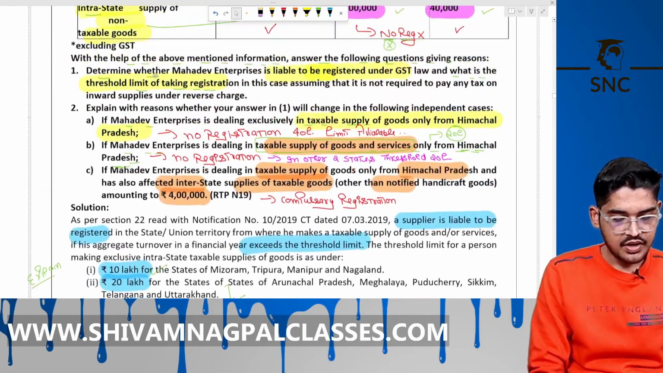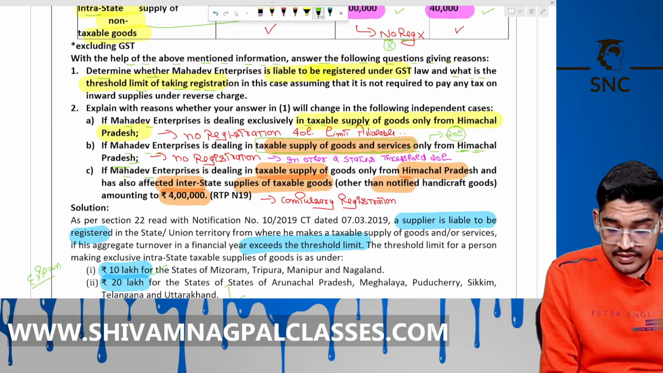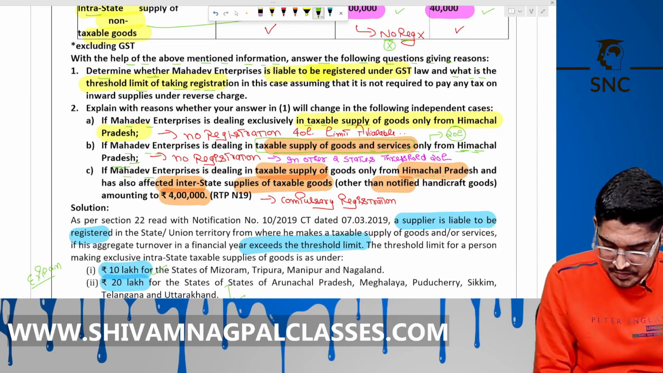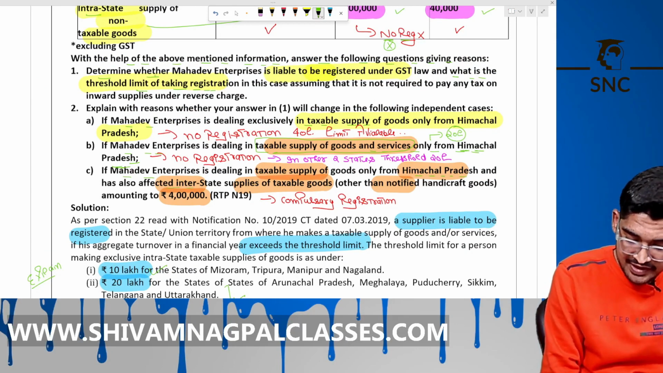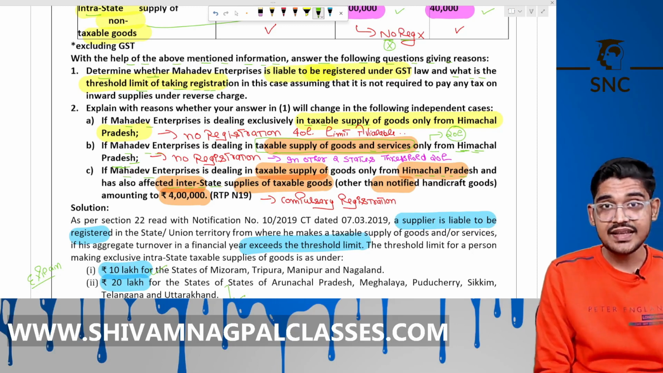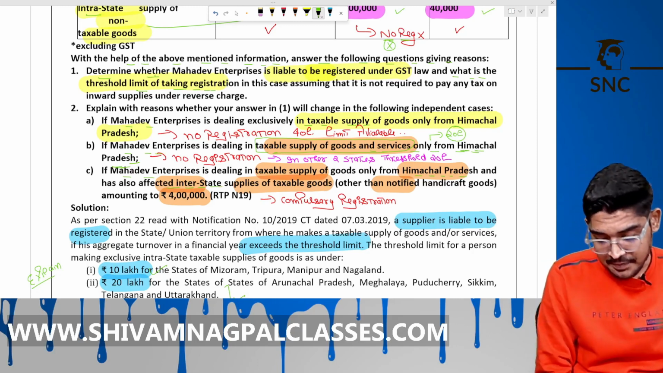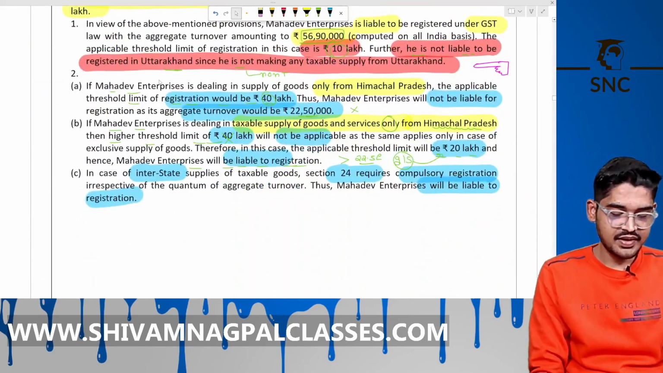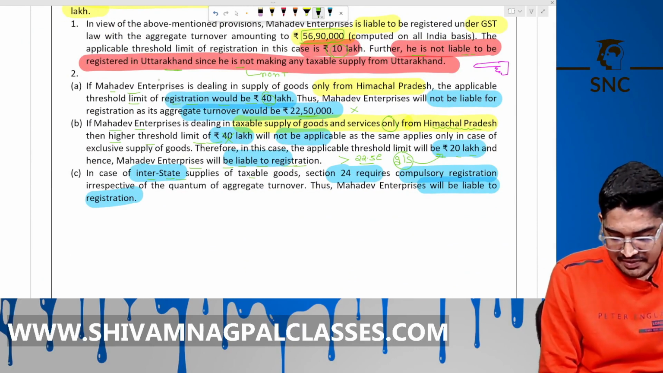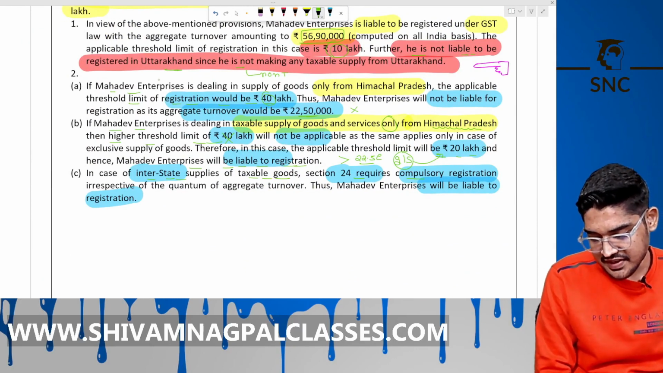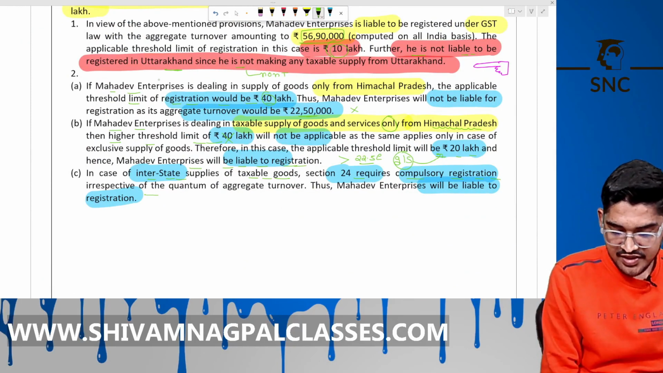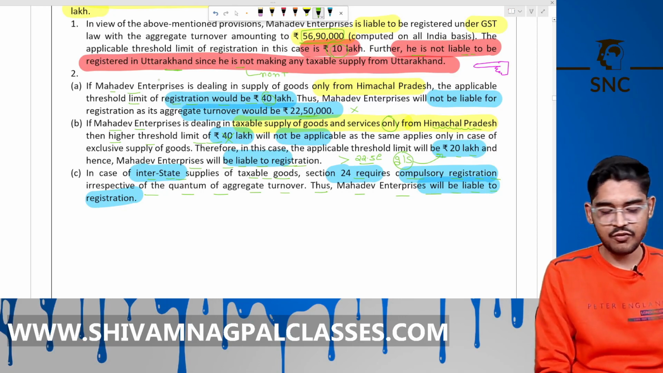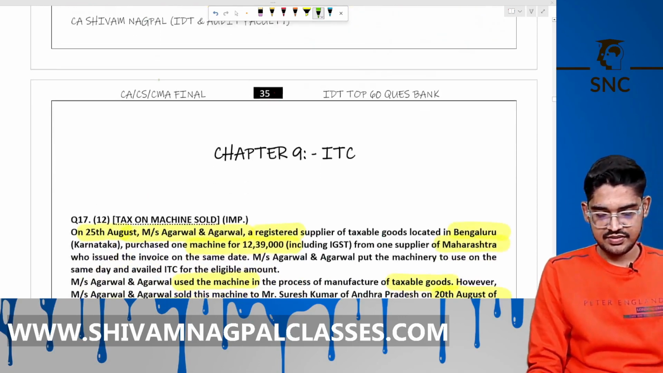Part C. Mahadev Enterprises is dealing in the taxable supply of goods only from Himachal Pradesh and is making inter-state supply of taxable goods. If he makes inter-state supply, then he has to take compulsory registration. This is clear. See the answer. In case of inter-state supply of taxable goods, he has to take compulsory registration, even if your turnover is any amount, it doesn't matter. You are liable for registration. This is clear. The lecture is completed.